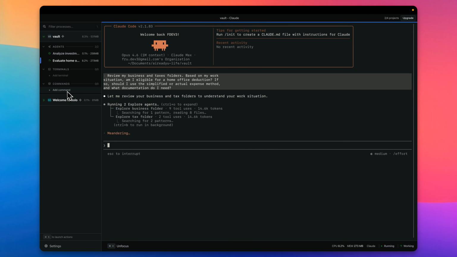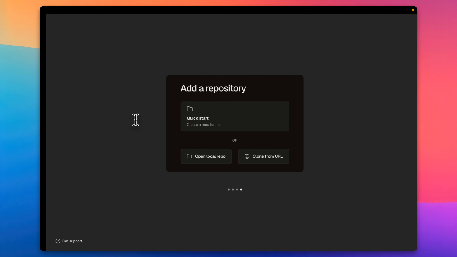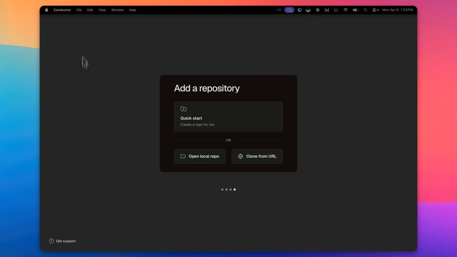So kind of had to make a solid case for it. If we're just getting a CLI wrapped into it, is there a reason to use this? Maybe. Would I be switching to it? Not as compelled at this moment, but at least we know what SoloTerm is. While that's working, let's move over to the next one, and this is Conductor. Conductor sounds very compelling for the name, like he's gonna conduct all our agents.